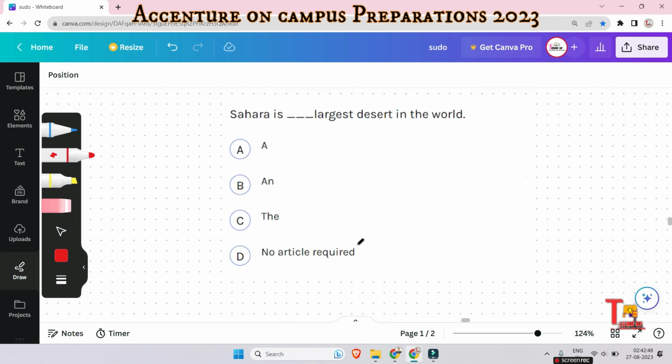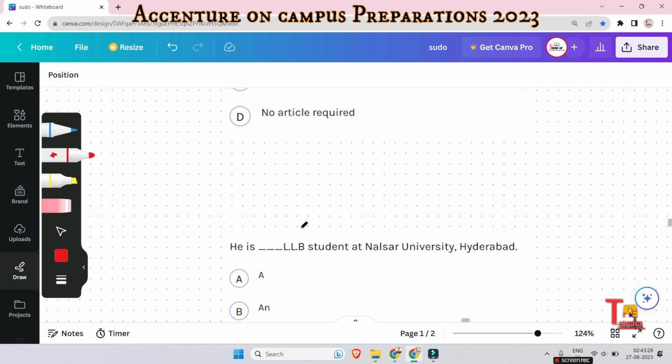That is, Sahara is dash largest desert in the world. A, an, the, or no article required. What will be the answer? Actually, this is a superlative sentence, and I think hearing the sentence, you have the answer in your mind, right? Okay, I'm answering. Actually, the answer will be the largest desert in the world, right? Because we are referring to a specific desert, and the name is Sahara. So we have to specify with the definite article, that is the. Okay, I hope you have got the answer.